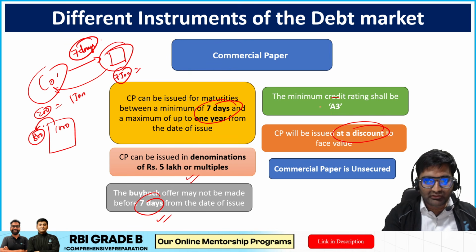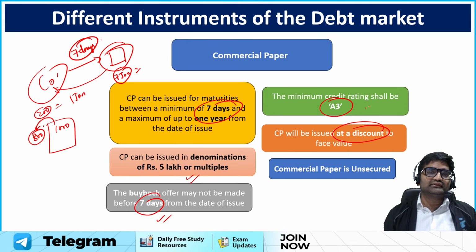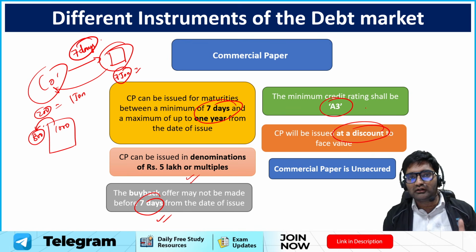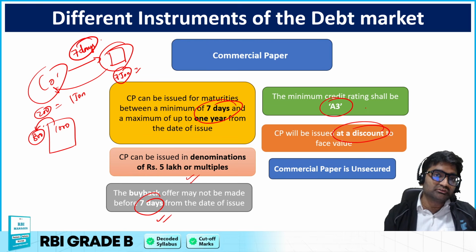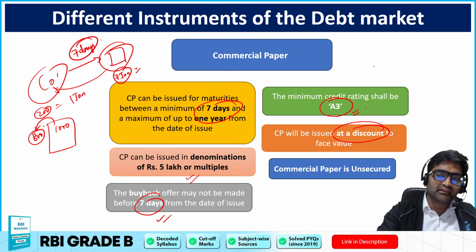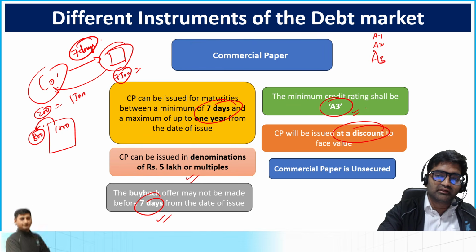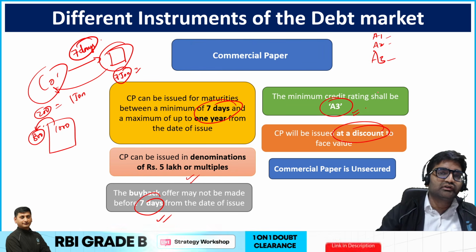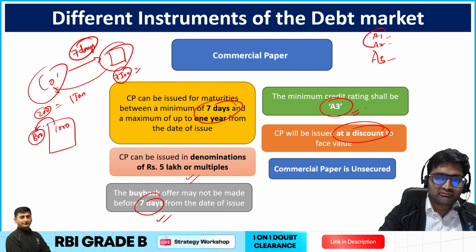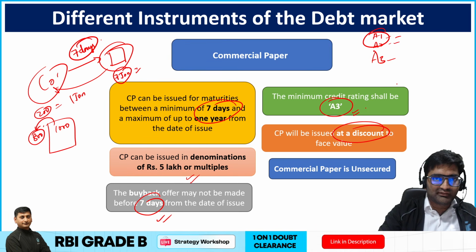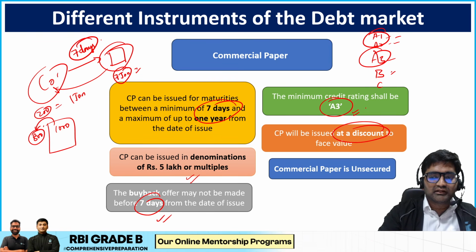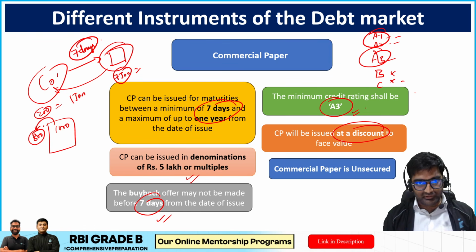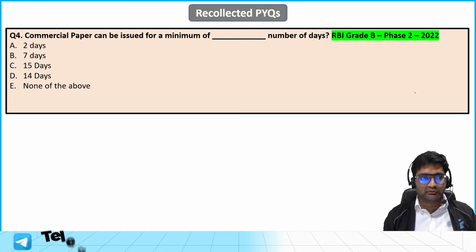One very important condition, adding to the condition that companies need to have a net worth of 100 crore, sorry, the company should also have a very good credit rating, at least A3. Okay, so A3, A2, A1, these are like the credit rating which give an idea how good the company's financials are. So companies which have credit rating A1, A2, very good, they can issue commercial paper. A3 also, but not companies which have a credit rating B or C, they cannot issue the commercial paper. That is the thing. Okay, now moving ahead.